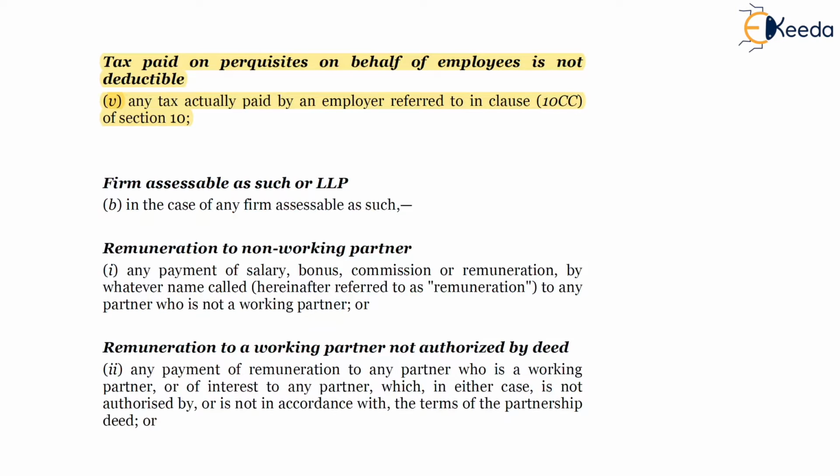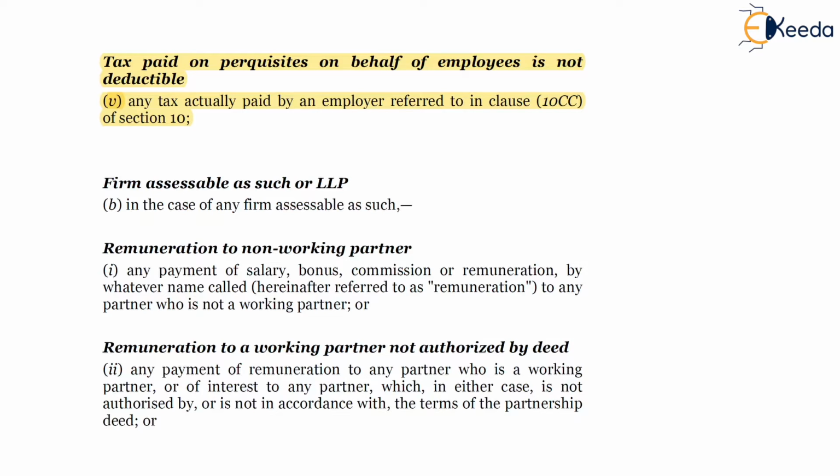So if out of say two partners, one partner is actively handling the affairs of the firm and the second partner has only contributed a certain part of the capital to the firm and is not actively engaged in the affairs of the firm, then partner B will be the non-working partner and partner A, who is actively engaged in the affairs of the firm, will be the working partner.